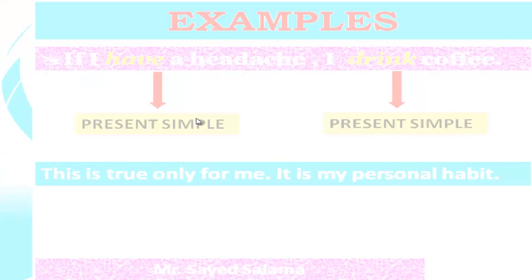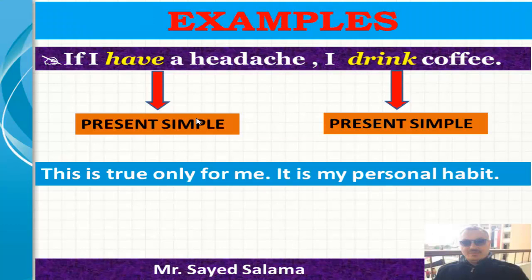The next. If I have a headache, I drink coffee. Have, present simple. Drink, present simple. This is true only for me. This is my personal habit. This is something related to me. It's not related to someone else. Because if I have a headache, I always drink coffee.